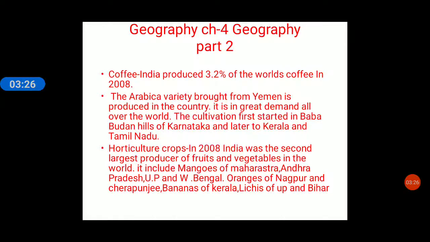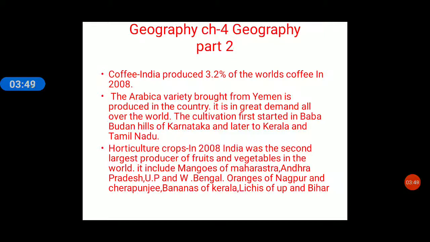Okay, next, horticulture crops. Now what is horticulture? The production of fruits, flowers and vegetables is called horticulture. So, horticulture crops. In 2008, India was the second largest producer of fruits and vegetables in the world.